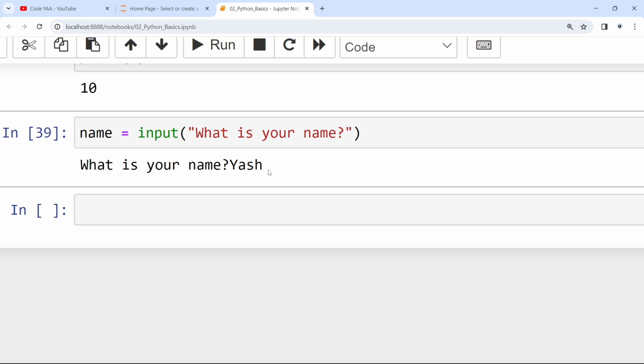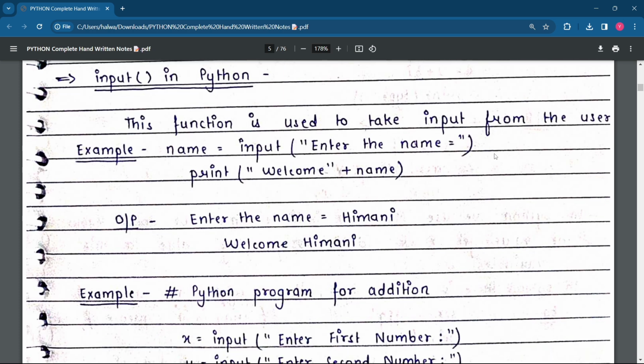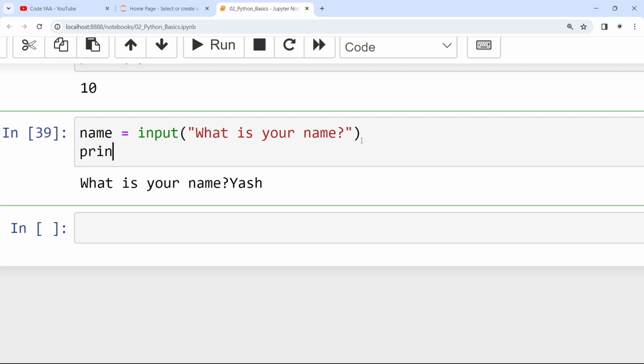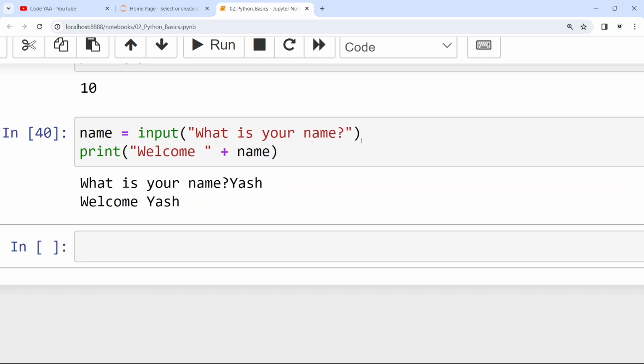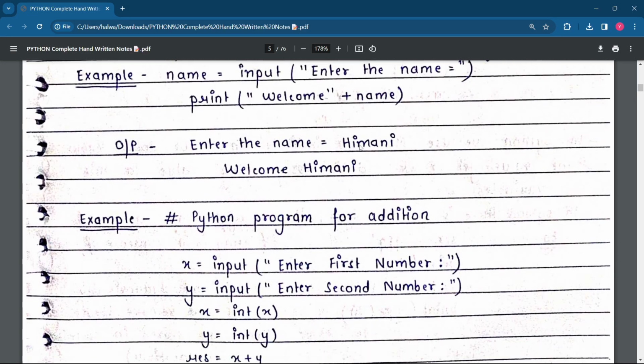But if you want to write the output in a proper format, you can write a print statement, writing my name is, in that format. You can see in the example itself, the input function is used to take input from the user, as I explained. If I'm writing name is equal to input, enter the name. So you can write like this way: print welcome plus whatever input comes from the user, that name. Let me run. If I'm writing yes, you can see welcome yes. Very simple thing, welcome and the name whatever we take as input. In the example, enter Himani, welcome Himani.